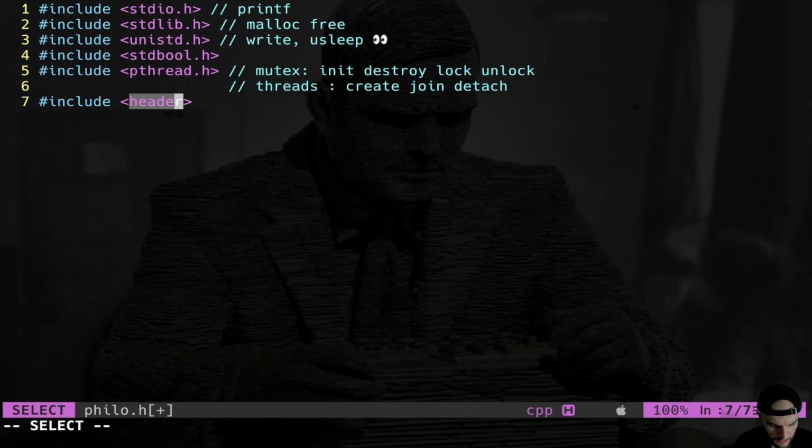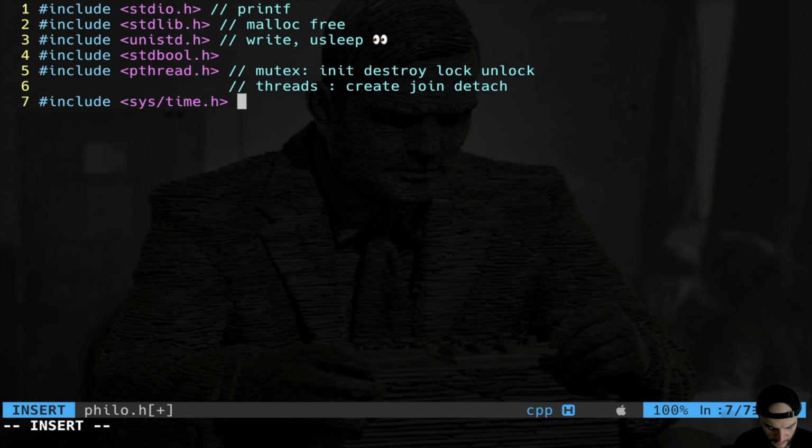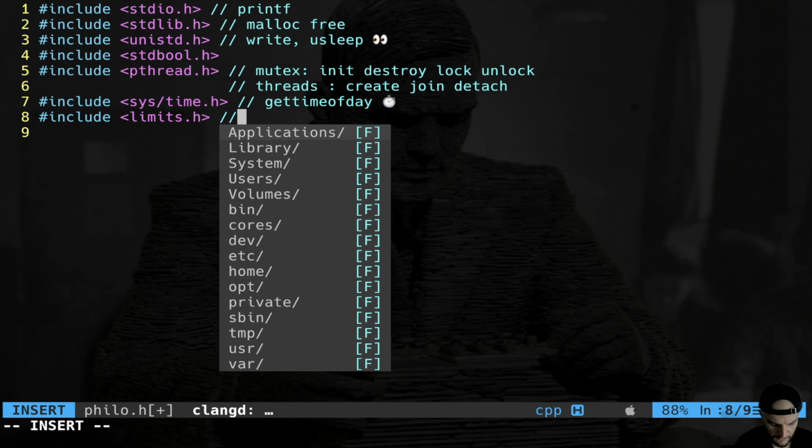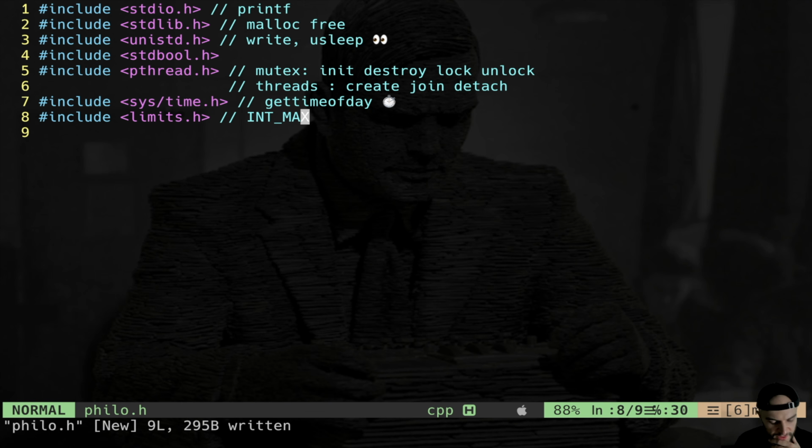Then I have also from the system time.h. Here is useful for the function gettimeofday. Gettimeofday is basically a chronometer function. It's useful to get exactly the time from a specific epoch, you will see. All right, these are the headers. Let's include also limits.h for INT_MAX. We're gonna check that our inputs are not over INT_MAX.